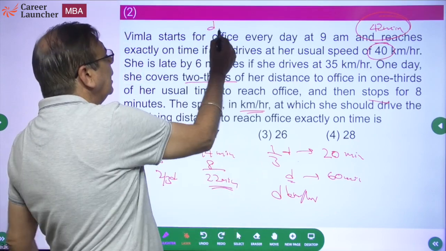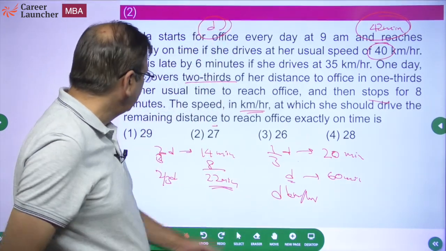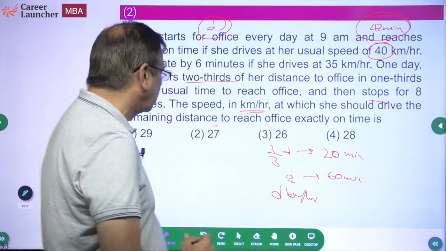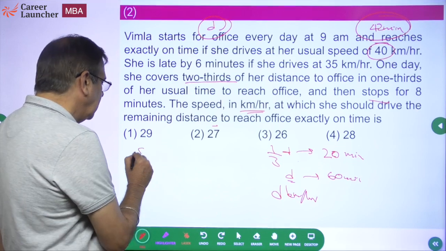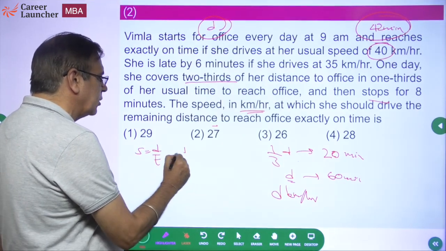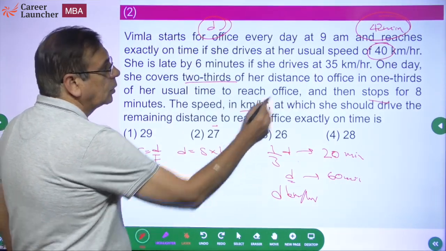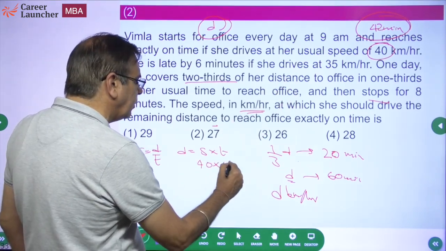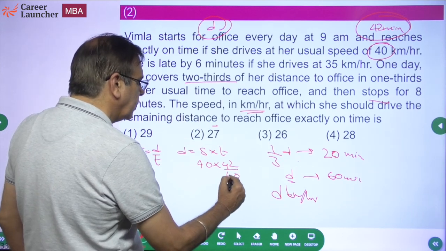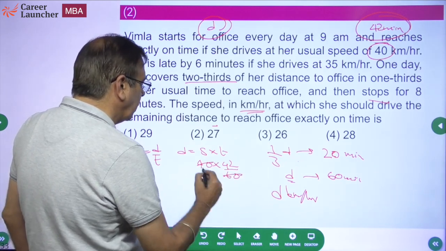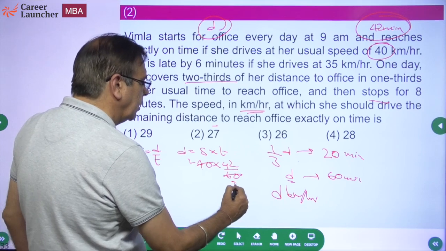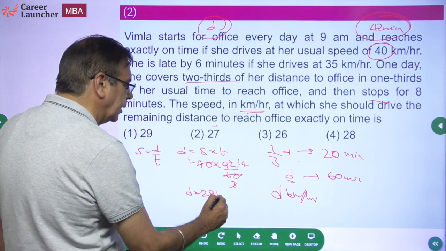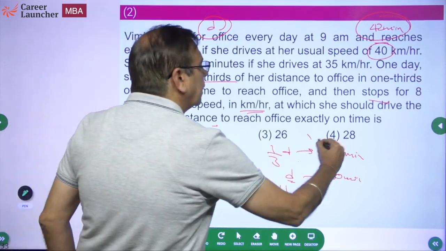So what do we need to find? The distance. I'm sure we can find that distance, because we know at 40 kilometers per hour, she is taking 42 minutes. Speed is equal to distance upon time, or distance is equal to speed into time. The speed is 40 kilometers per hour, and the time taken is 42 minutes, which in hours is 42 by 60. That gives 28. So distance is equal to 28 kilometers, so the speed has to be 28 kilometers per hour.